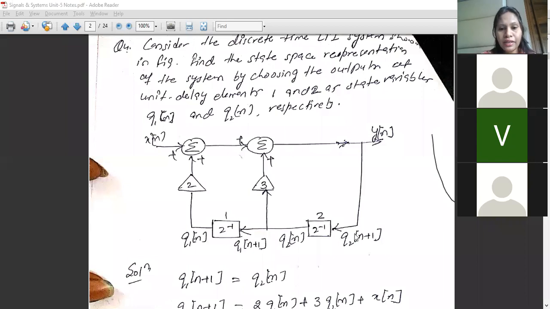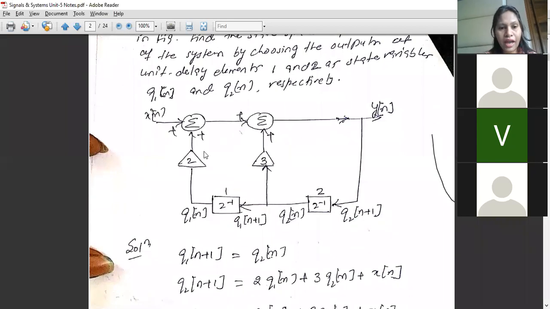So here in this particular question, we are having one summation block here, another summation block here. From here we are giving input, from here we are getting the output. Here we have two multiplier blocks, one is 3 and another one is 2. This is the first unit delay block and this is the second unit delay block. Now we'll be defining the output of the unit delay block. This one is the first output of the unit delay block.